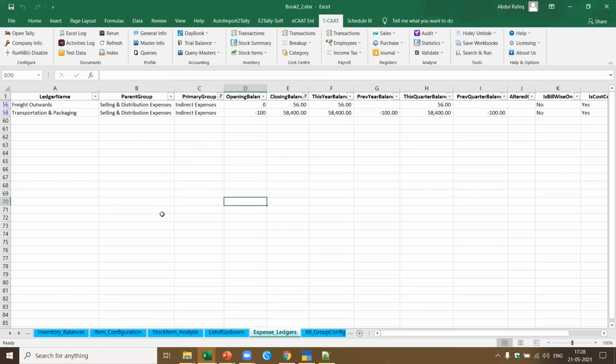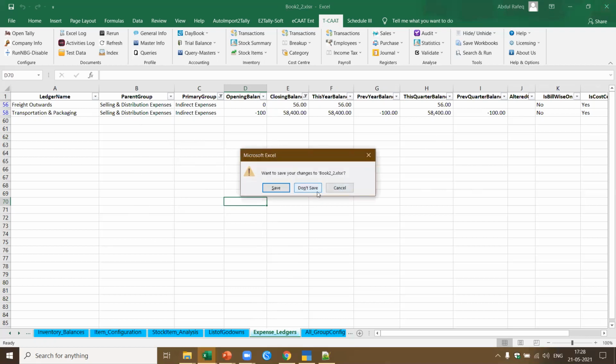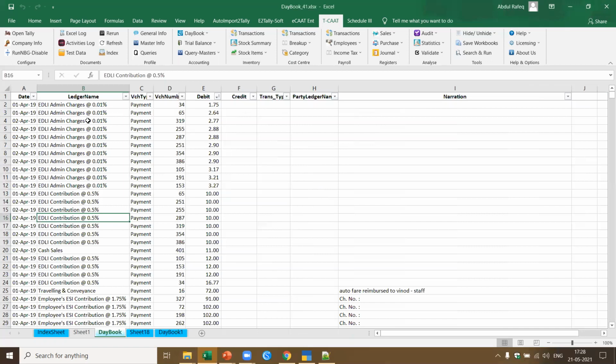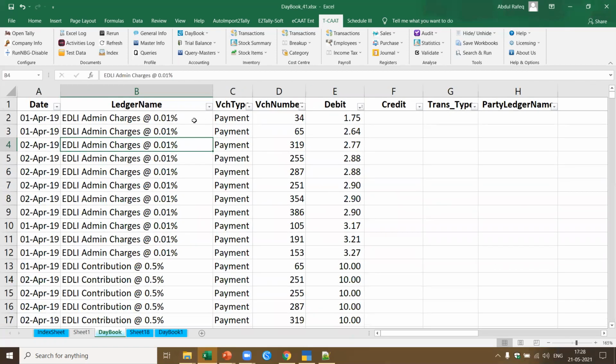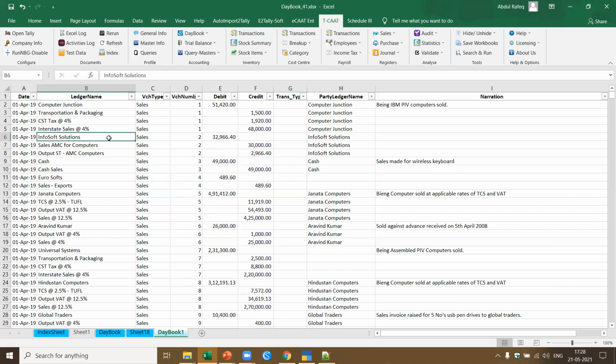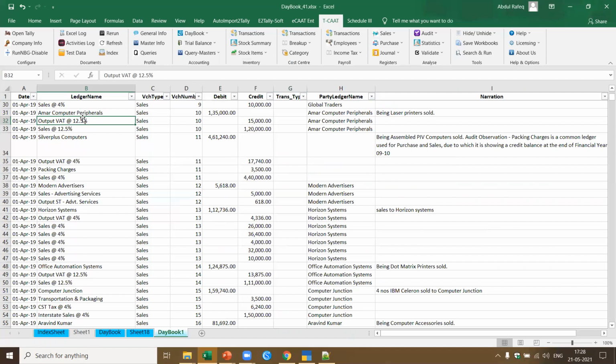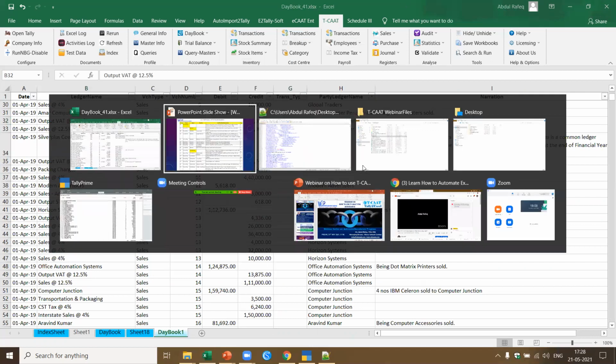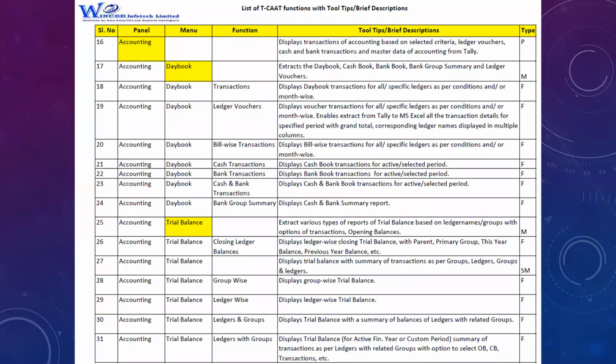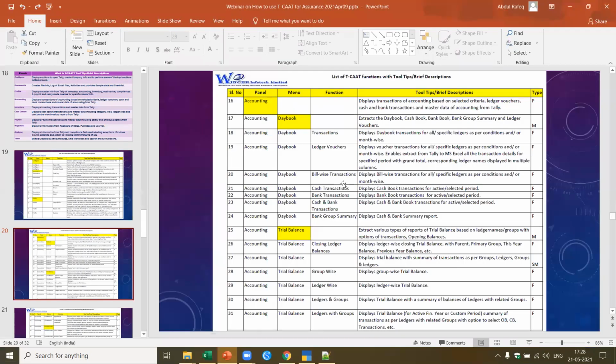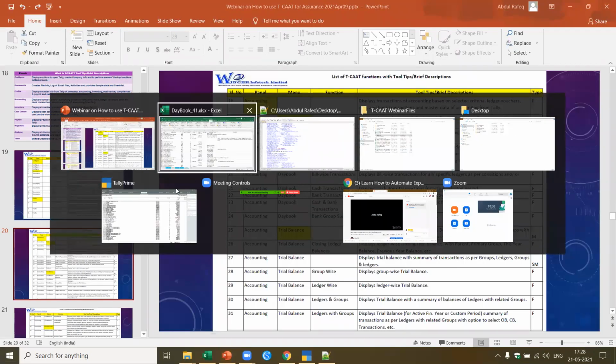This is where the transportation is available. No, let me close this. This is where I had the transportation. Let me expand this a little. Yeah, this is the transportation I had. Now, sorry, this is also day book. It should have come here. Yes, this is the ledger of the. No, this is also pertaining to. Let me see where it went. I think it has gone into another Excel sheet. What I'll do is, let me just see. Yeah, let me come back to Excel.